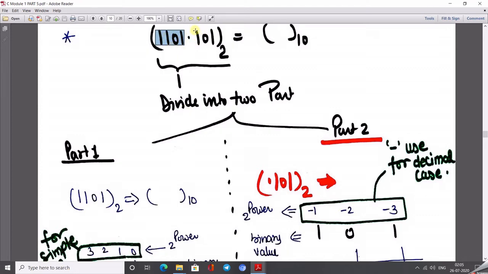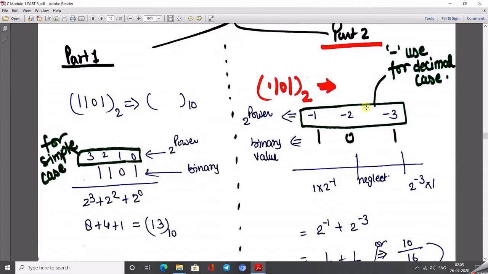In the case of the fractional part, here also we mention the power, but starting from where? Starting from -1, then -2, then -3. The most important part is what? For the integer part, we start writing the power from right to left. In the case of fractional, we start our power from -1, from left to right.